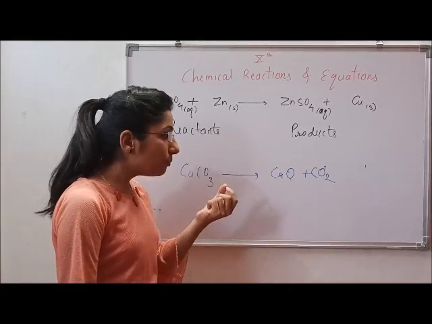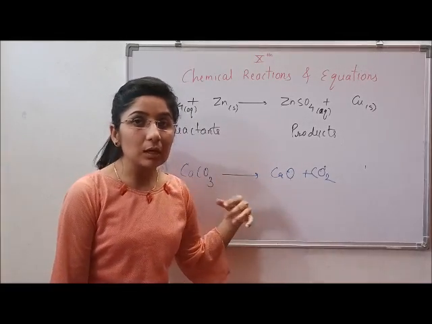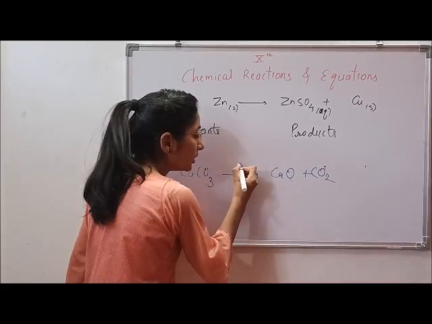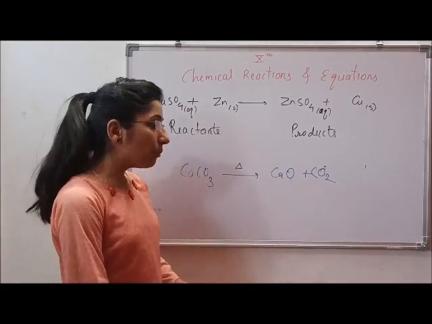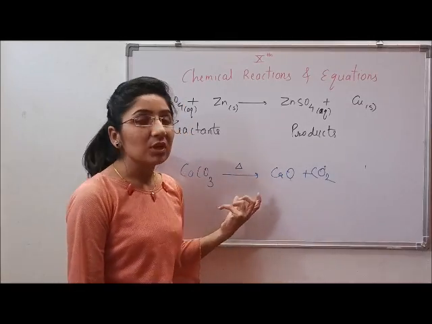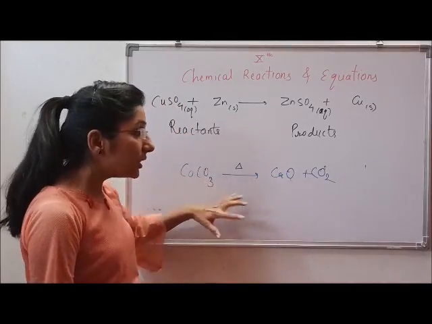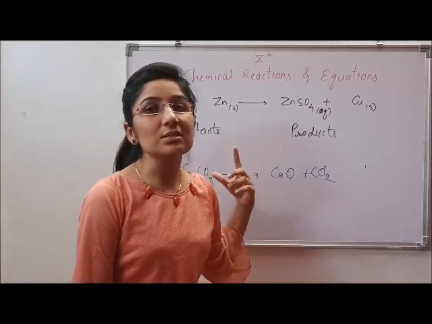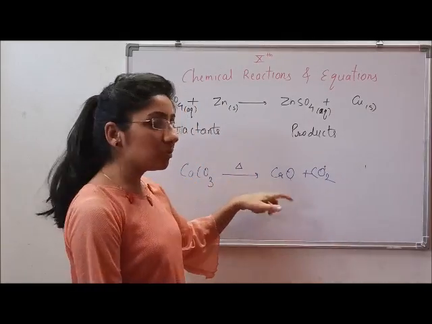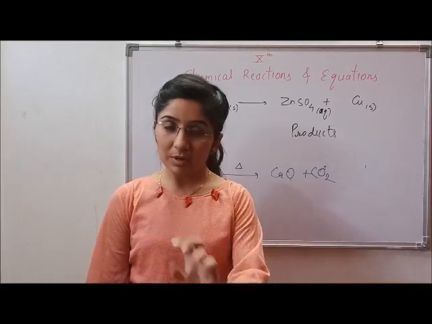If we want to mention in the equation that heating is needed, we will mention it over the arrow. Heating is represented in the form of a triangle. So this is how we can show that in this reaction the temperature is supplied. This is the next rule to write down a chemical reaction.